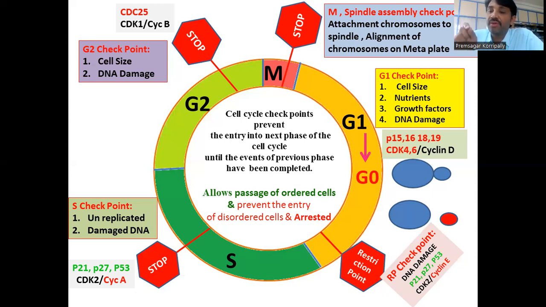If the damage is not repairable, the same cell cycle inhibitors, which inhibit the cyclin-dependent kinase and cyclin complexes, initiate apoptosis by inducing the pro-apoptotic factors. So this is all about the cell cycle checkpoints.